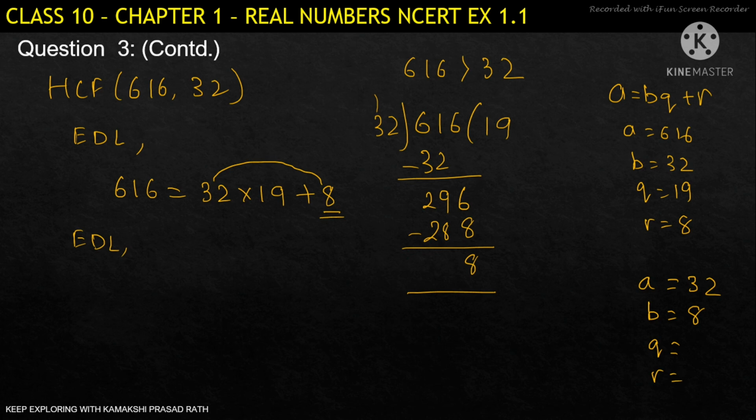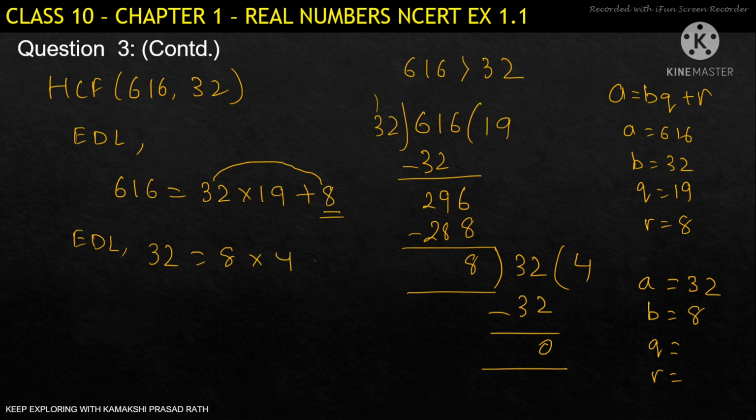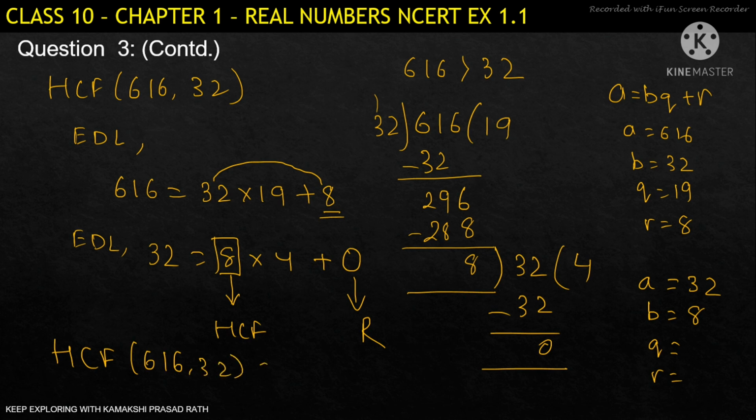So 8 will be the divisor and 32 will be the dividend now. 8 4s are 32. Now it completely divides: 32 is completely divisible by 8. So we can say 32 can be written as 8 into 4 plus 0. We know that if the remainder is 0, then the divisor we use will be our HCF. So the HCF of 616 and 32 is 8.